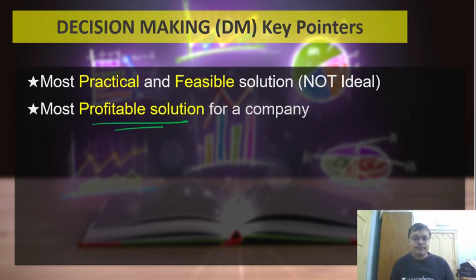I'll give you an example. A lot of philanthropic measures are something which everybody loves, but that doesn't mean that a company can only run on philanthropy. So that would be an ideal world. So do not go by options which are only based on philanthropy. Instead, go by what the returns or the benefits are that the company is incurring. So ethics is not supposed to be a priority in that decision making. It's supposed to be the most practical, most feasible, and most profitable solution.